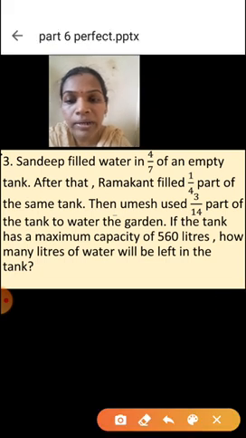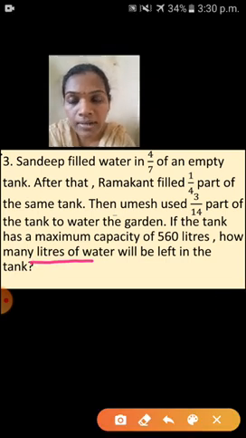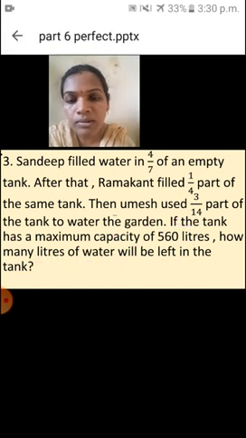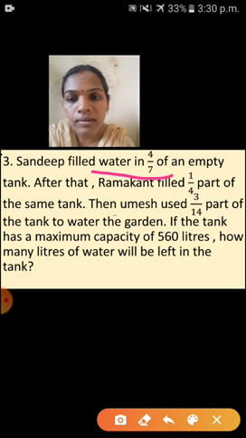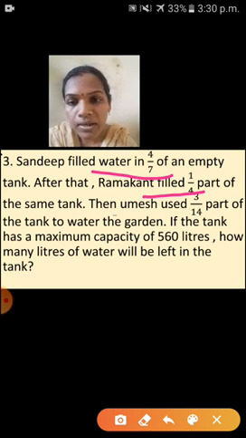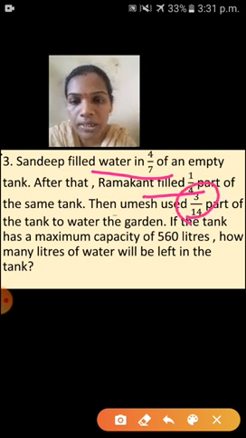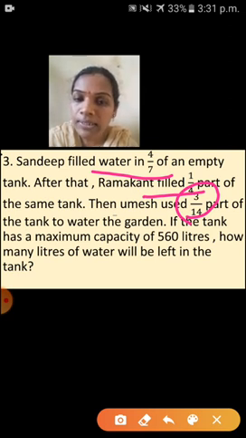Here they are asking how many liters of water. So your answer will come as a whole number, not a fraction. Okay, that you have to mind. That's why they are giving one hint here, that is the maximum capacity of 560 liters. So through this question, two persons filled water. That means these two fractions we have to add, so we will get the water. Afterwards, Umesh used this much water, so we have to subtract. Okay, understood?